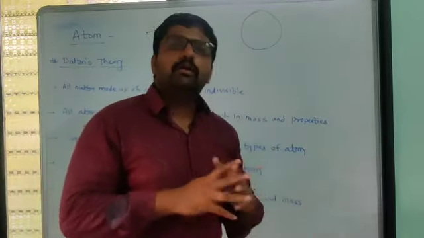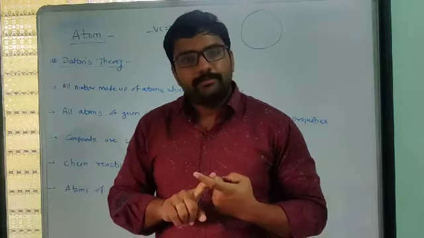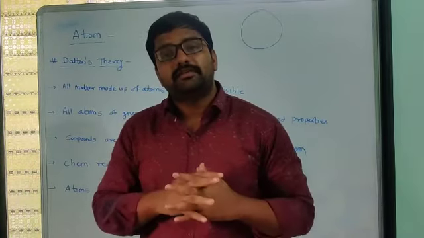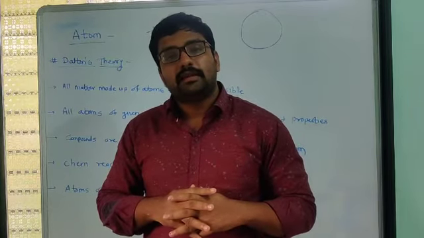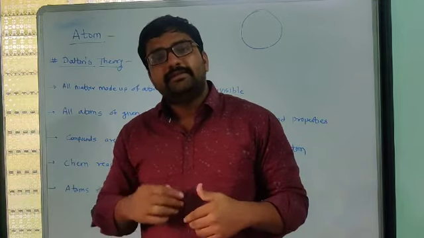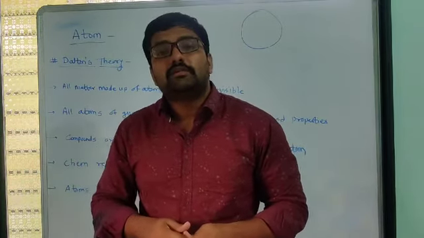First of all, we have to remember what an atom is. An atom is the smallest indivisible part of any substance. Then we have to see different theories in this chapter. The first theory we start with is Dalton's atomic theory.